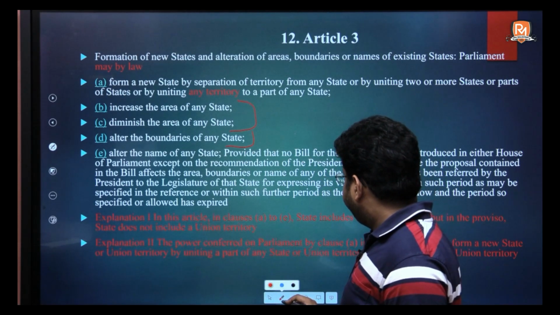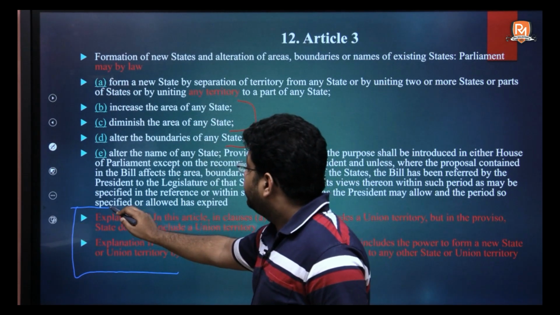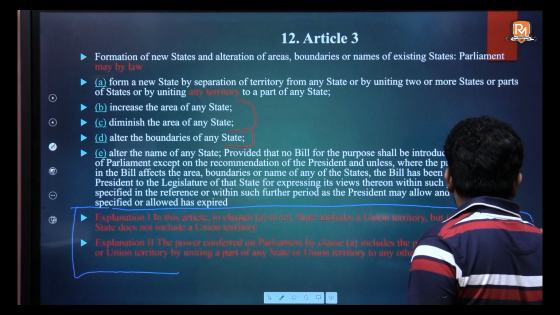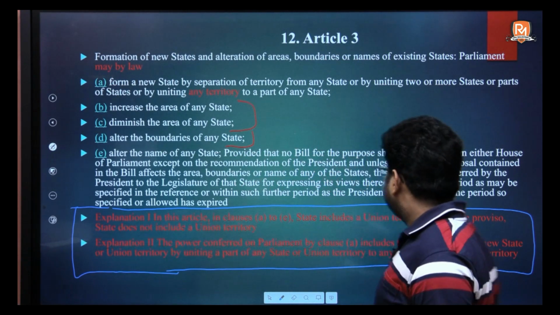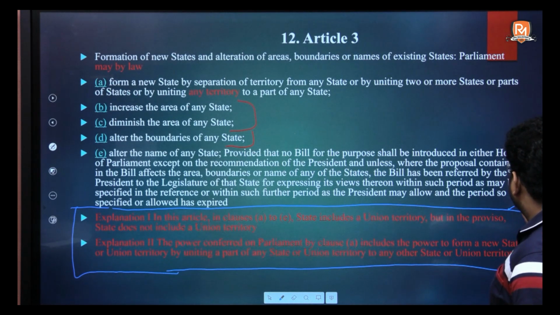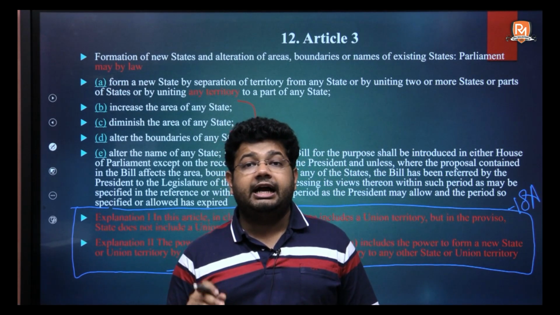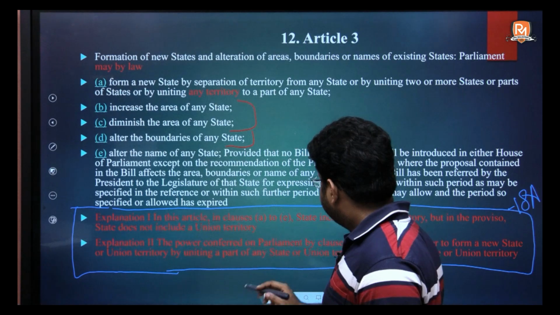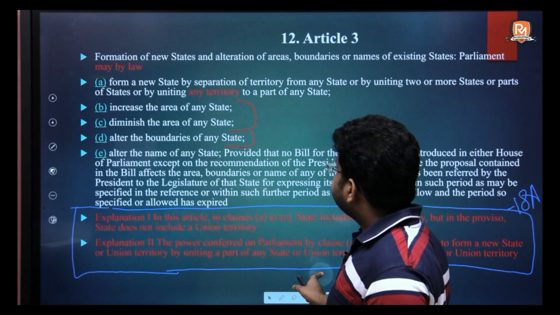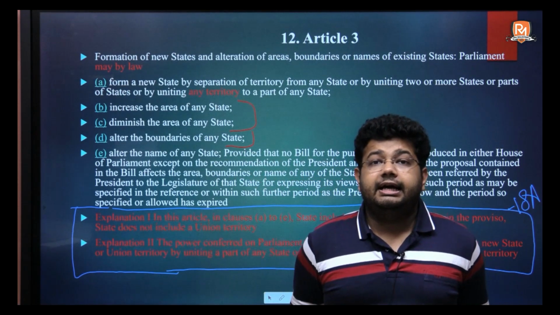Over here you might be able to see these 2 explanations also. For the time being I'll ask you not to look at these explanations, since these explanations to Article 3 were added by the 18th Amendment Act in 1966. However, at present we are talking about 1960. Therefore, now the Honorable Supreme Court said that Article